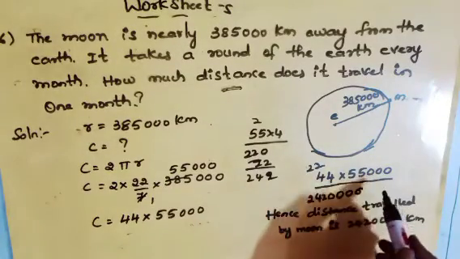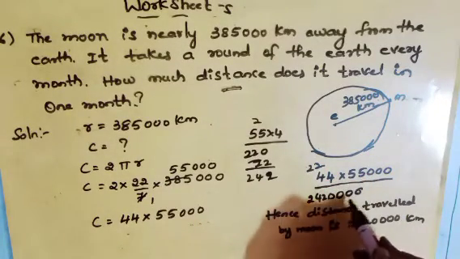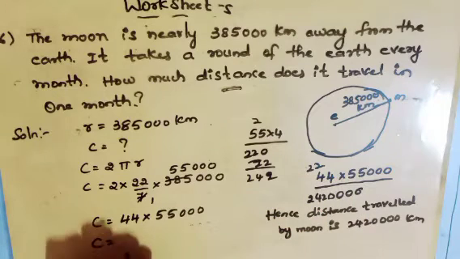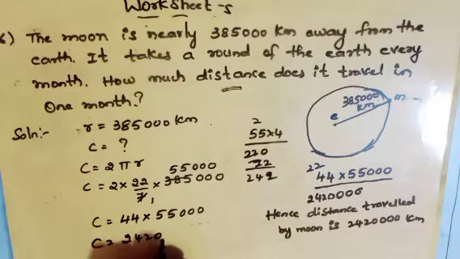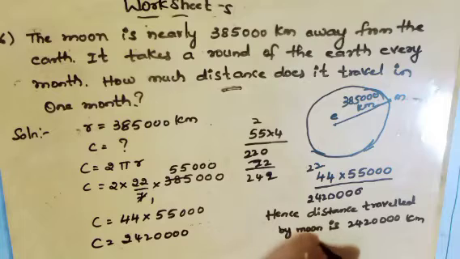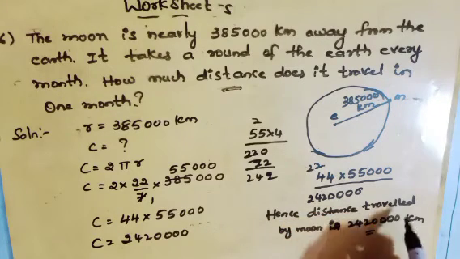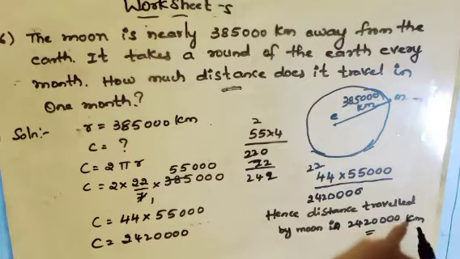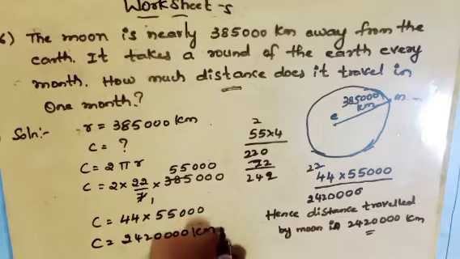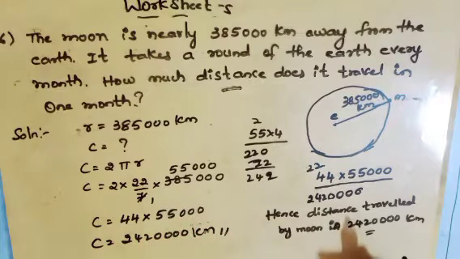So after multiplication what we'll get? 24,20,000. Therefore the value of C, the circumference, equals 24,20,000. Hence the distance travelled by the moon in 1 month is 24,20,000 kilometer. So write the unit as kilometer. So let us solve the next one.